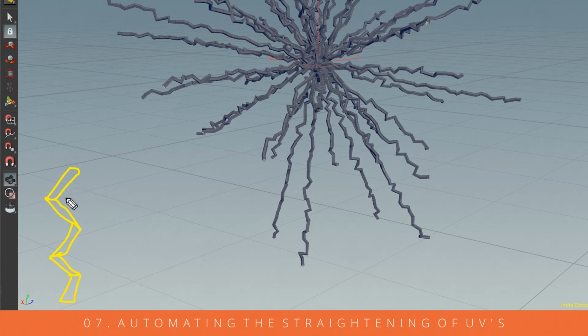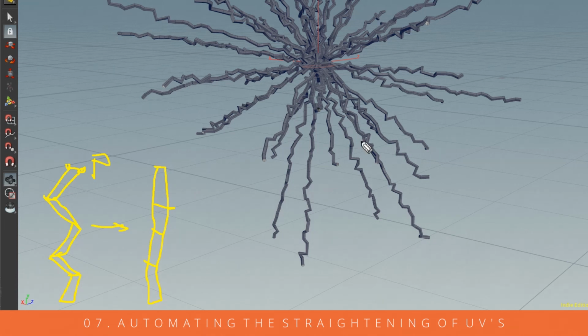So what we're going to do is use a process to smooth these UVs, store the position, and then move it back into the original position. First we store the position of all the original points in a rest attribute, which is here. Then we're going to smooth this, so essentially it's smoothed out just so it's a much straighter shape. That makes it a lot easier for us to then straighten these UVs out. So we're smoothing these out there.